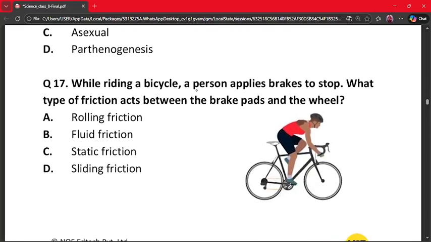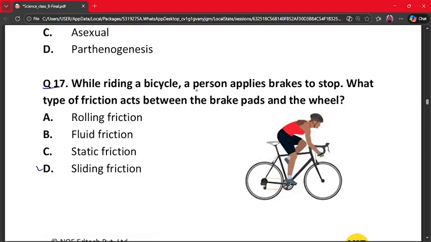Our next question is question 17. While riding a bicycle, a person applies brakes to stop. What type of friction acts between the brake pads and the wheel? A. Rolling friction, B. Fluid friction, C. Static friction, and D. Sliding friction.